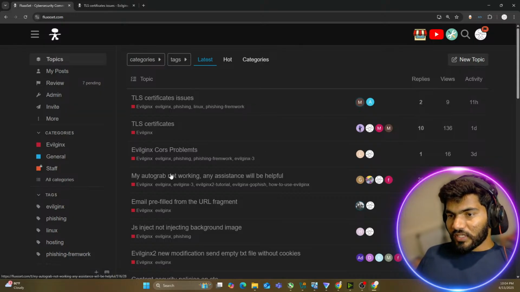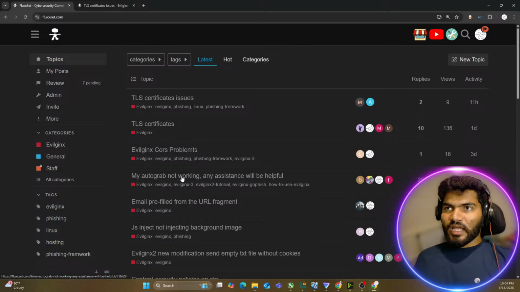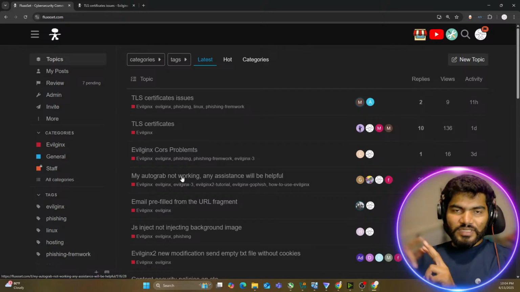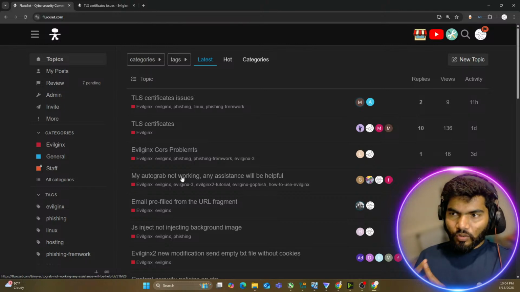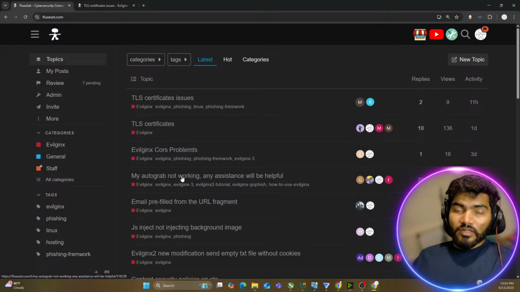Now the question is about the pre-fill URL and autograph. Both are the same thing. There are 2 types of websites: first is static website, second is dynamic website. When a static website loads the next page, let's say I want to go to the menu or the about page of the website, the website reloads. The website reloads while going there.